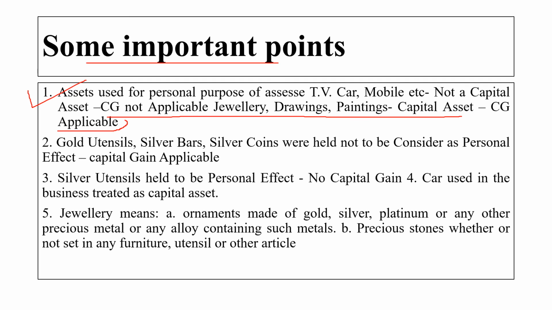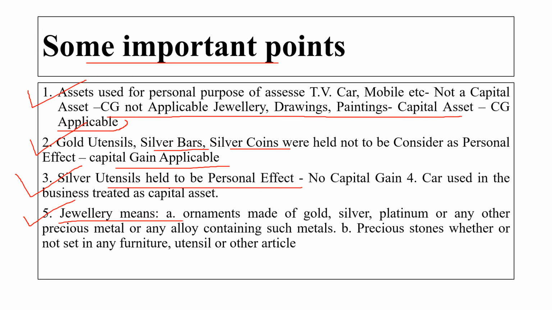Second one is gold utensils, silver bars, silver coins are not considered personal effects, so capital gain is applicable here. Third one is silver utensils held as personal effects; no capital gain will be considered here. Fourth one is a car used in business, treated as a capital asset.